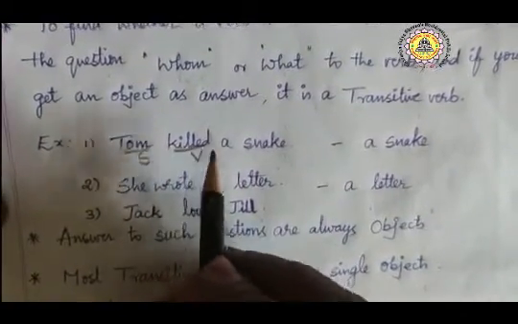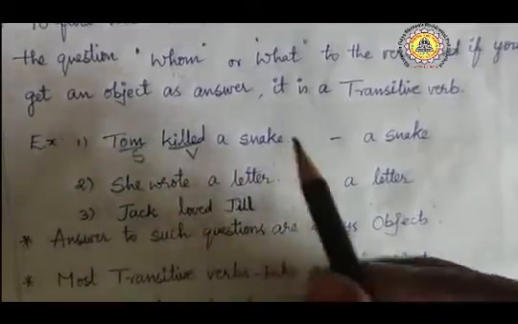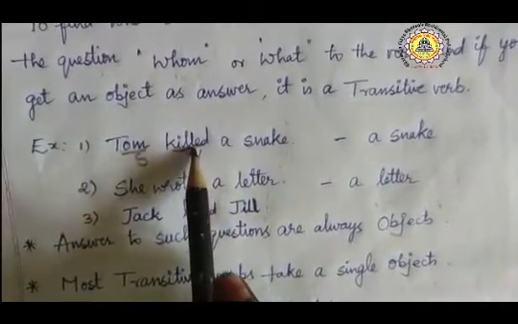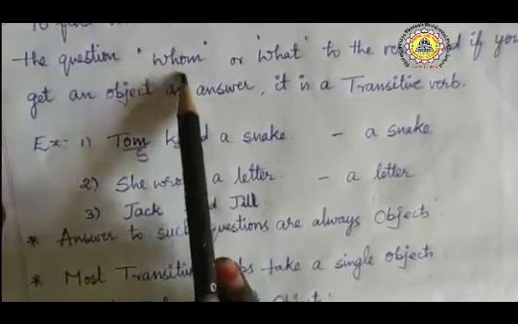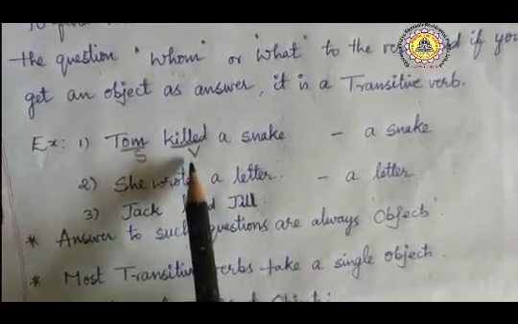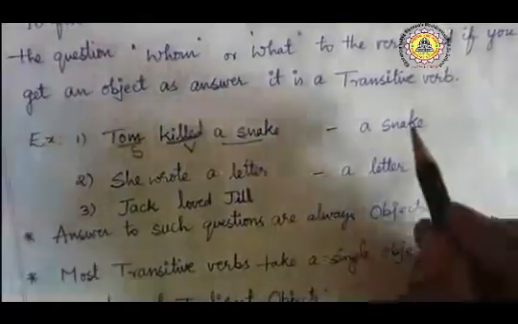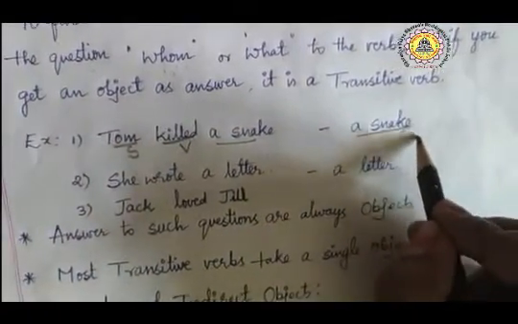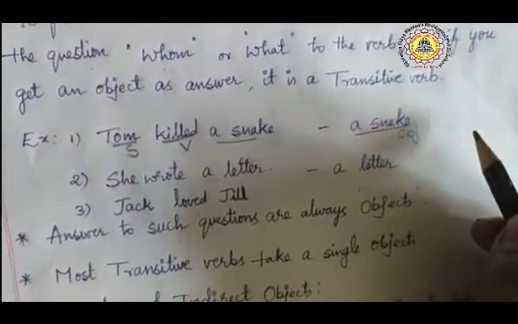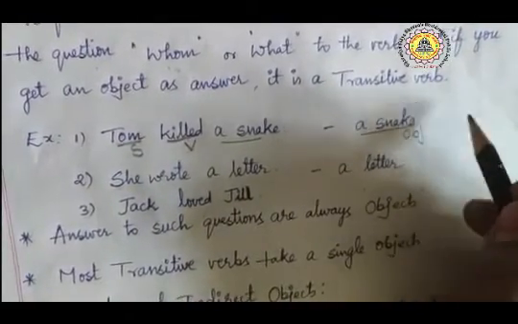Killed is a verb, yes or no? So we have to question the verb using whom or what. Killed what? A snake. So a snake is the object. When we question the verb, we get the object as the answer. So this is a transitive verb.